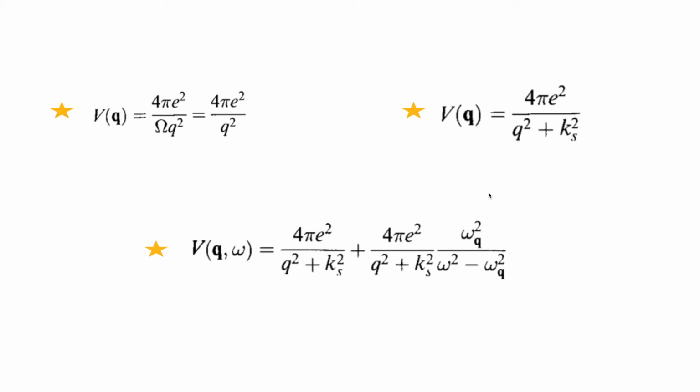And the interaction between the electrons and these ion cores, when they vibrate, gives rise to these phonons. And for that we get this electron-phonon interaction. If you look at this term, this second term arises due to this phonon part.